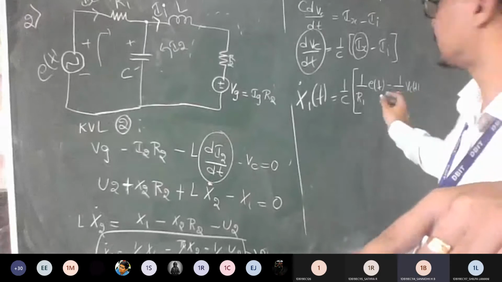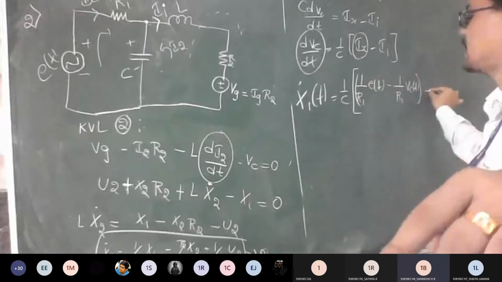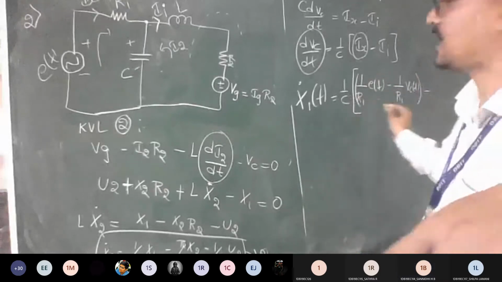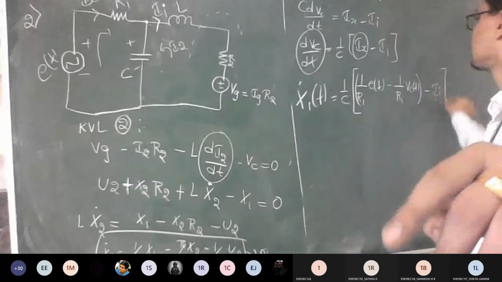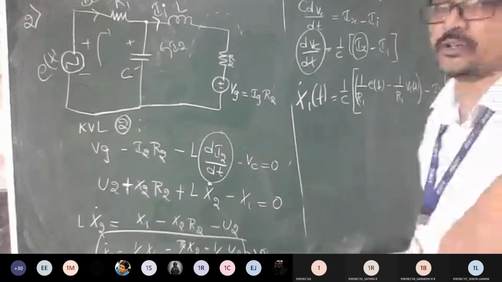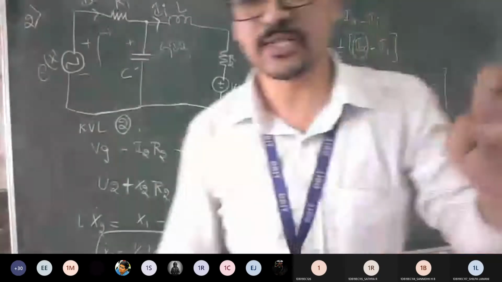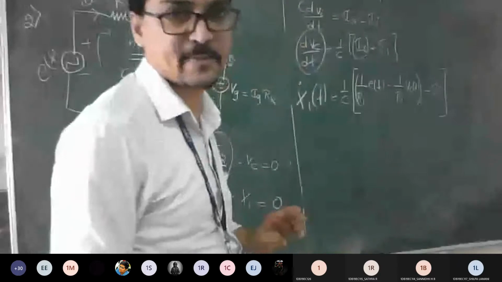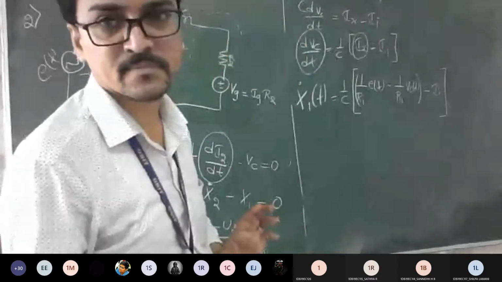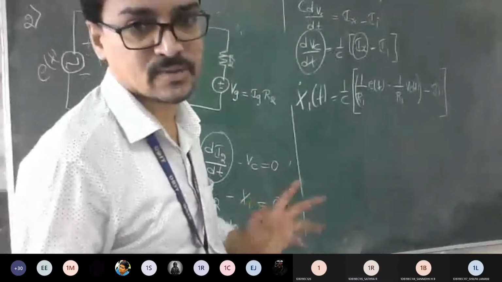Yes, X1. So this is one term, and minus Ii, I will keep Ii as it is. Now you can multiply that 1 by C for both terms. According to the logic, what does Ii stand for? X2, sir. X2. That's it.